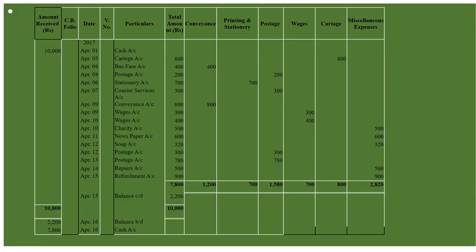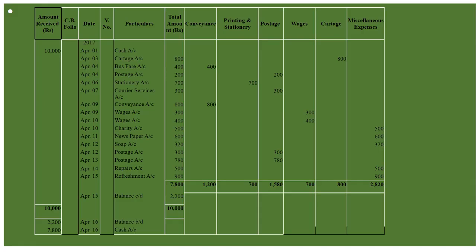Fine. Next one is taxi fare and wages. So taxi fare we will include under conveyance, and wages we will include under wages. Next one is also wages and charities. So wages we will include under wages, and charity we will include under miscellaneous expenses. Fine. Newspaper bill also we will include under miscellaneous expenses.